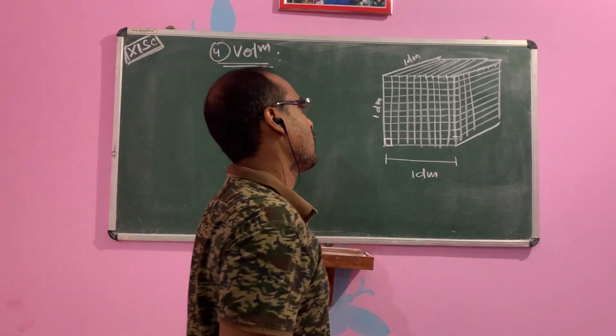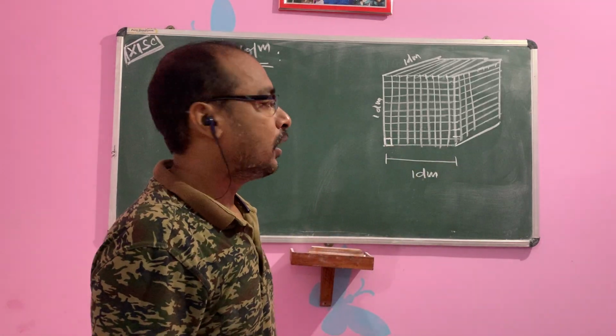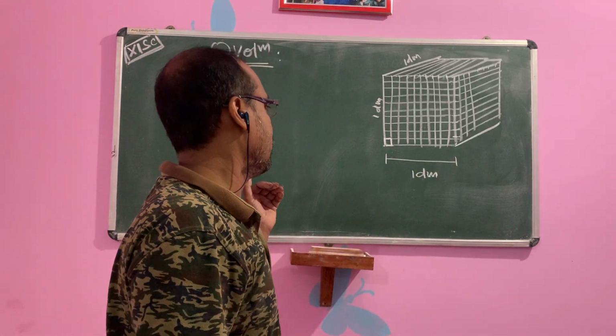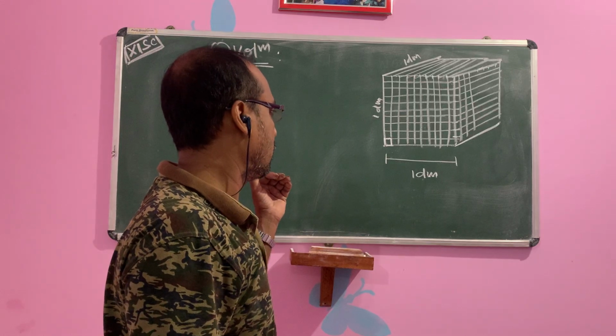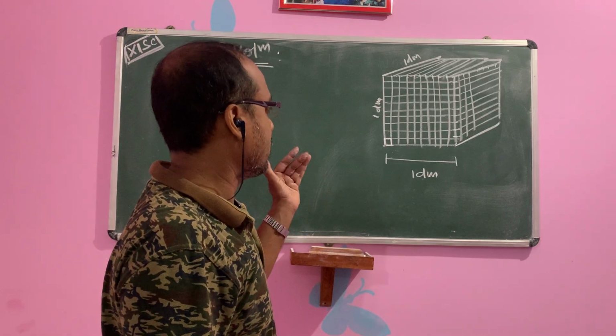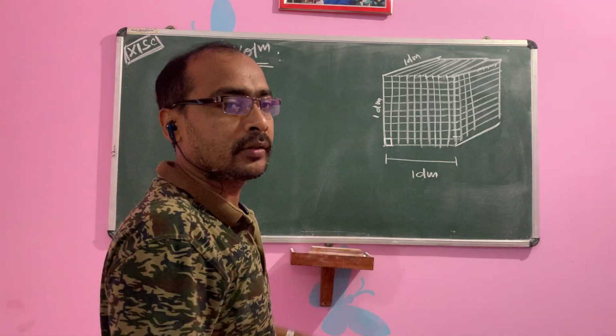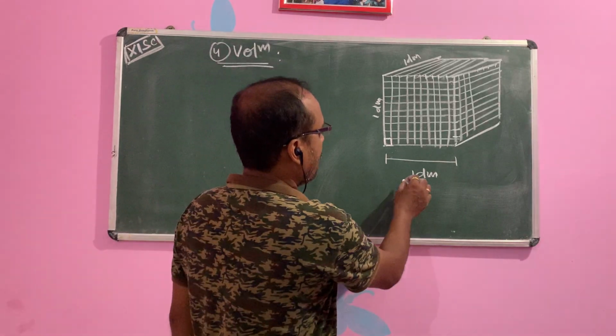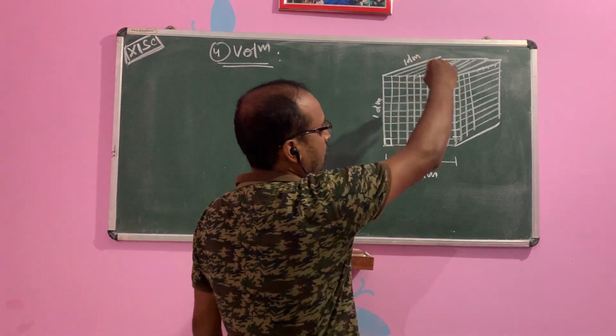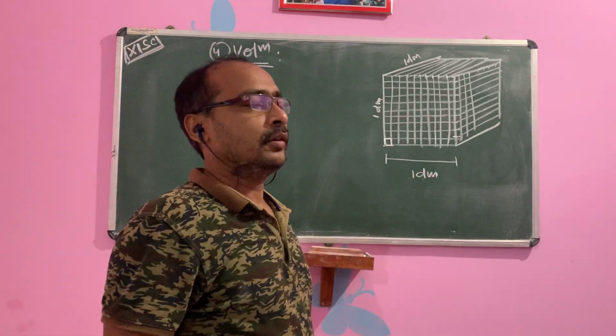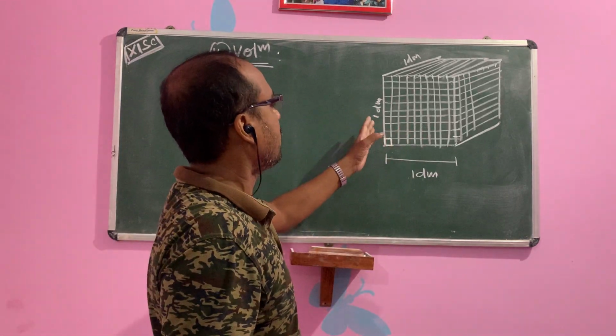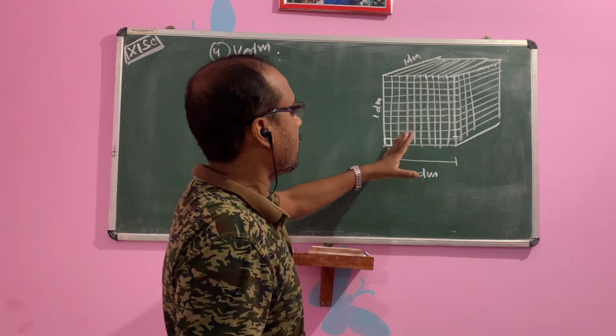What is the dimension of 1 box? That is 1 centimeter length, 1 centimeter height and 1 centimeter breadth. So here 1 decimeter, 1 decimeter, 1 decimeter. If we divide equally 10 by 10, then we will get 1 centimeter, 1 centimeter, 1 centimeter.